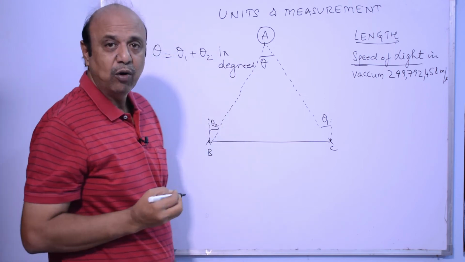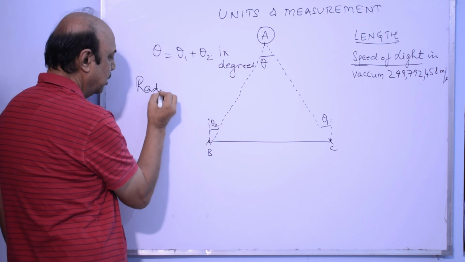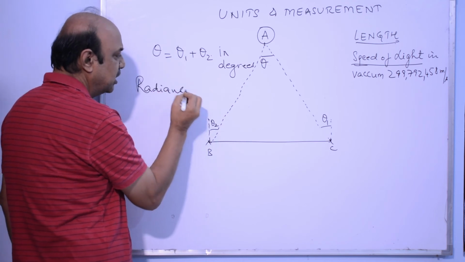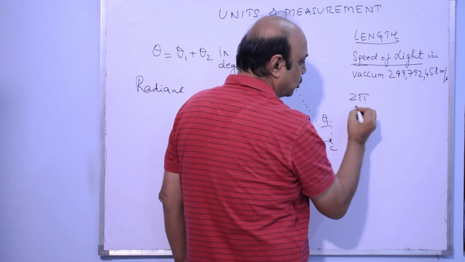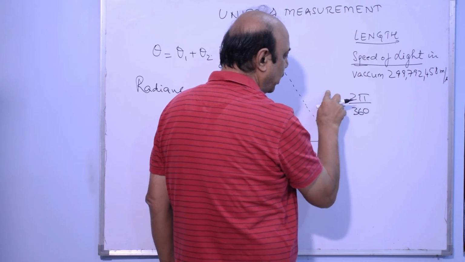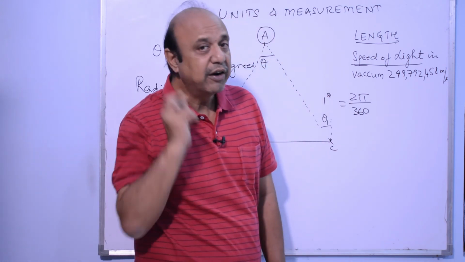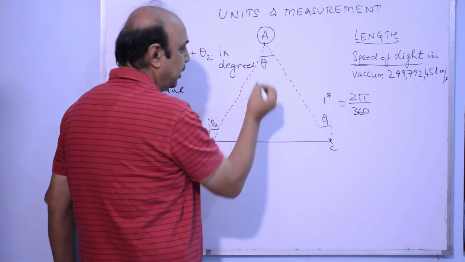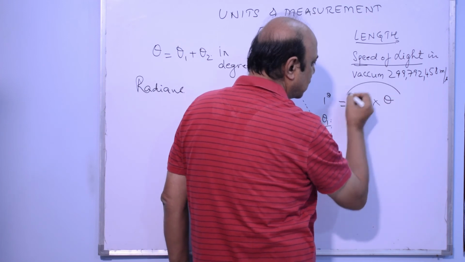But when we talk about SI units, we talk about radians. So how to convert degrees into radians? We know 360 degrees makes 2 pi radians. So 1 degree is equal to 2 pi upon 360 radians. So if theta is in degrees, I can simply multiply it by 2 pi upon 360. So this many radians